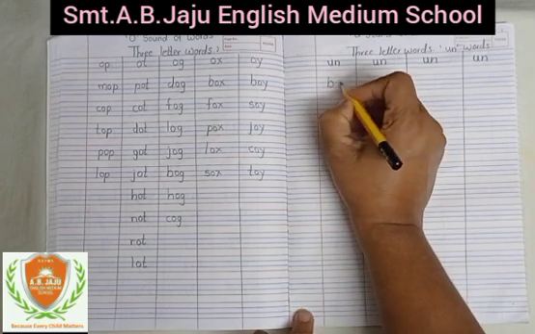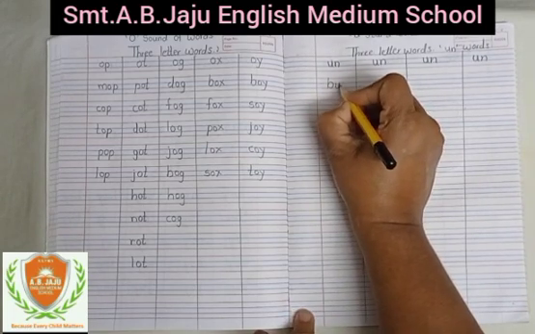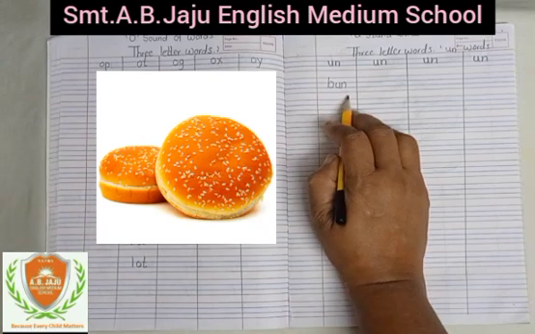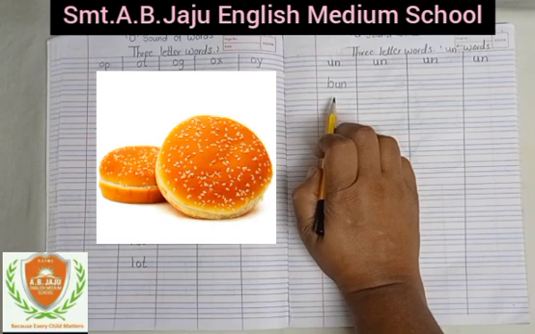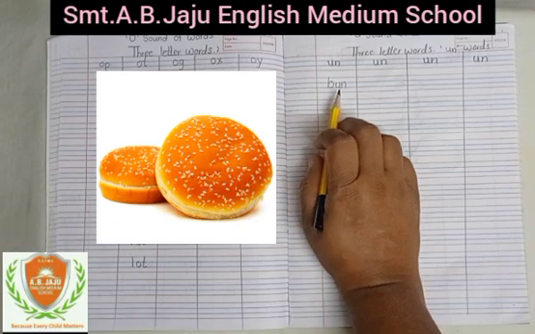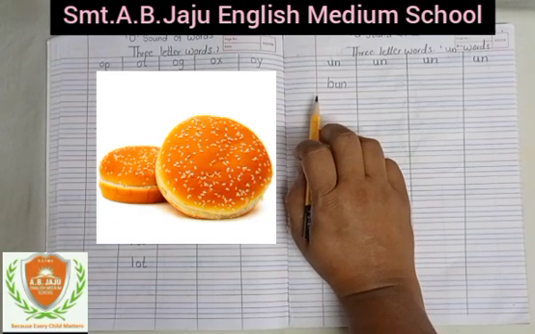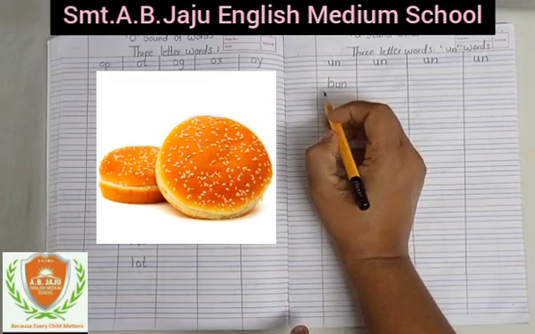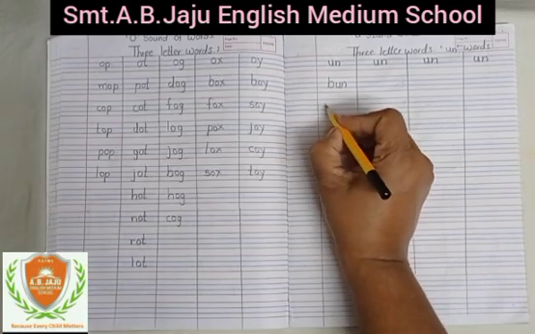Write down b. Sound of b is b, sound of u is a, sound of n is na. Bun, bun. Bun means पाव, ब्रेड, जिसे हम कहते हैं ना. I want to eat a bun of bread. बन का जो ब्रेड है वो मुझे खाना है. See this picture, bun, bun.